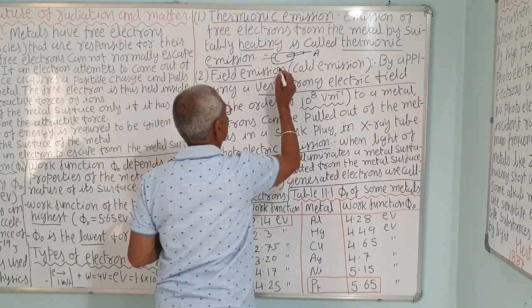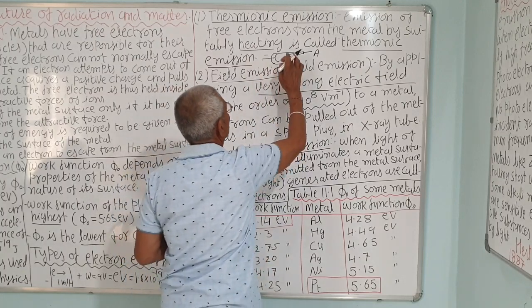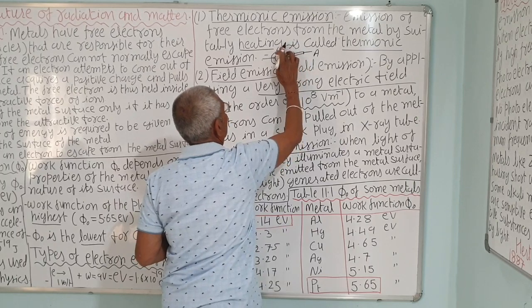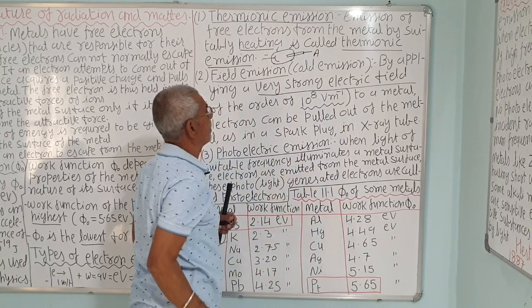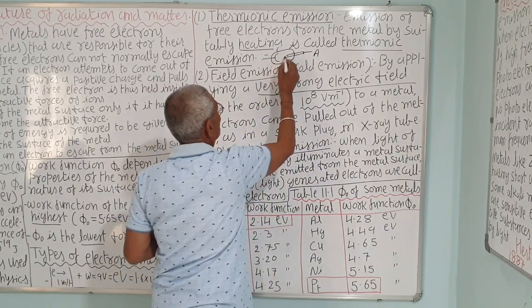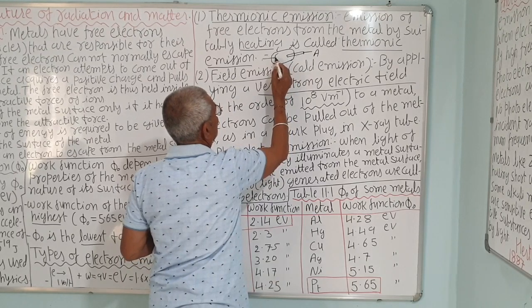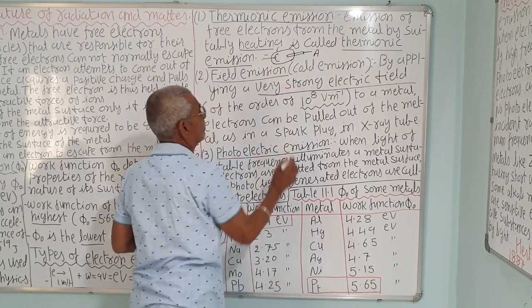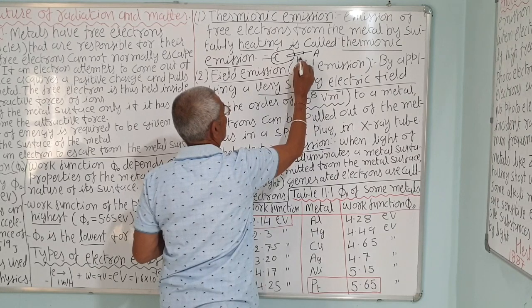This is not the real shape of the tube, it is just like a sphere. I have drawn it like this, but it is circular. But the anode is kept at the center of curvature of this. So electrons are pulled out when a high potential of 50,000 or 1 lakh volt is applied.